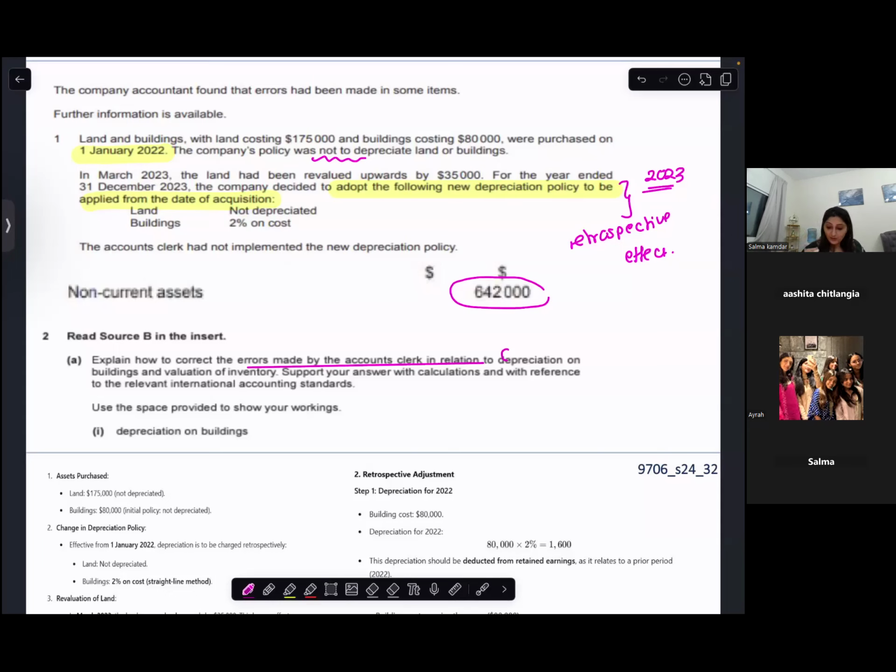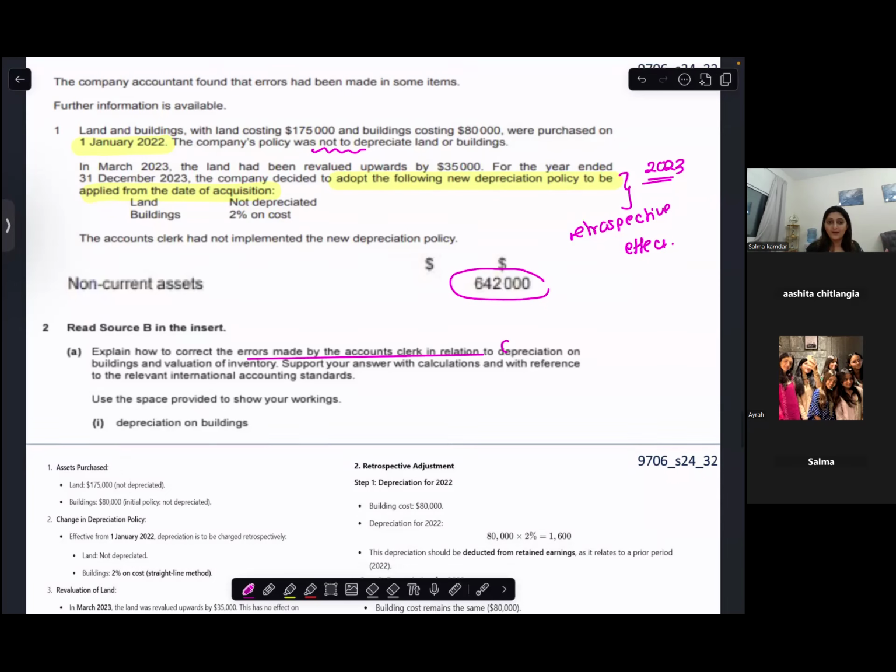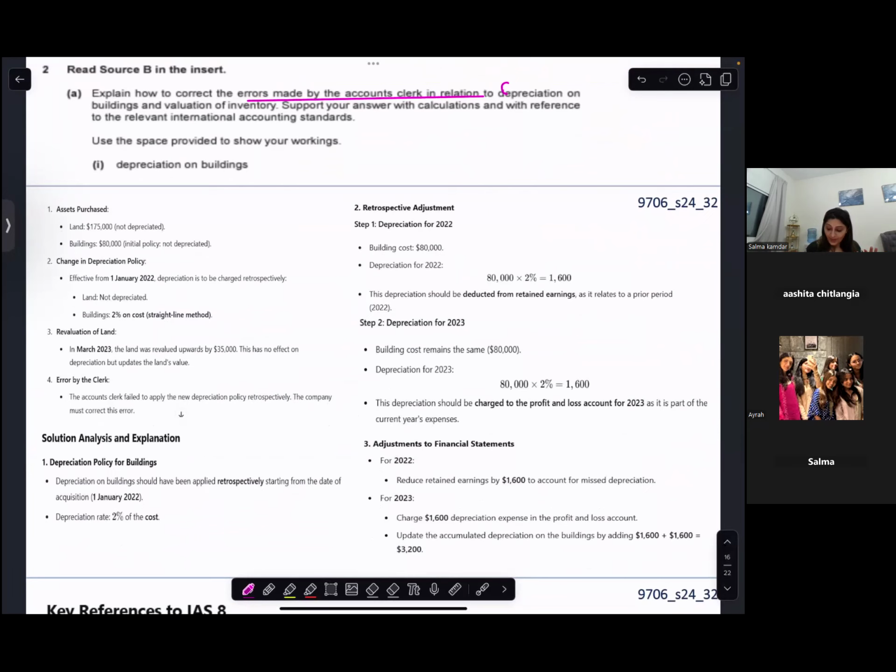So now you have to show the clerk how he will correct this error. First thing that you have to do, you have to charge depreciation right from the date of acquisition. And you have to give the relevant accounting policy to support your answer. So land was not depreciated initially and building was 80,000. That was also initially not depreciated. Correct? Are you with me?